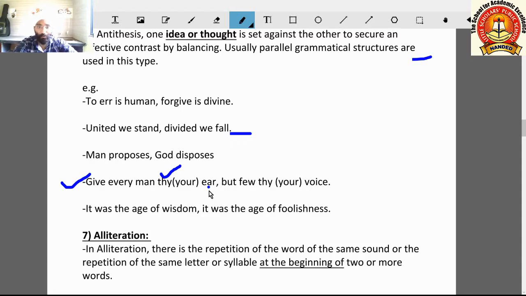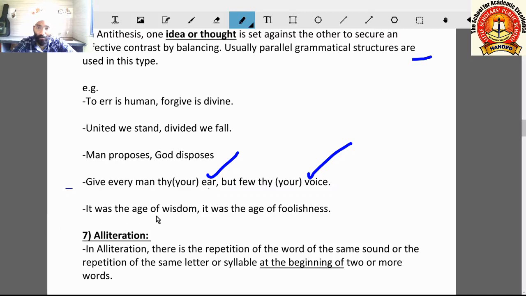The poet is telling God that you give every man the ability to listen, but very few people will have the ability to speak. Voice here means the ability to speak, the voice of God. Here speaking and listening are opposite things and kept together for a special effect.